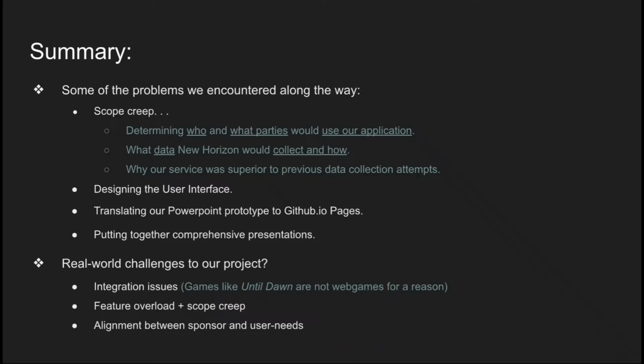We have integration issues, as it's really hard to make a big game as a web game. Feature overload and scope creep are really important problems that we don't know how to solve yet. And also, we didn't really figure out our alignment between sponsor and user needs.